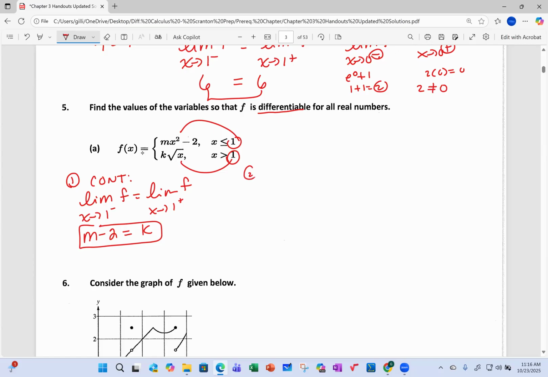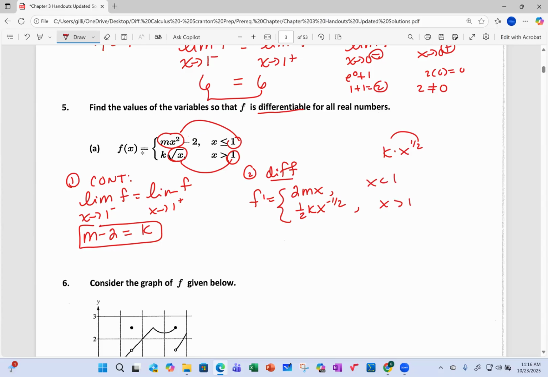But to be differentiable, I need to take the derivative of each piece. And the derivative of this top piece is 2mx. And the derivative of minus 2 is 0. Now this derivative, that's k times x to the 1/2. So drop down the 1/2, times it by k. It's just a constant. It comes along for a ride. Repeat the x and decrease that power by 1.